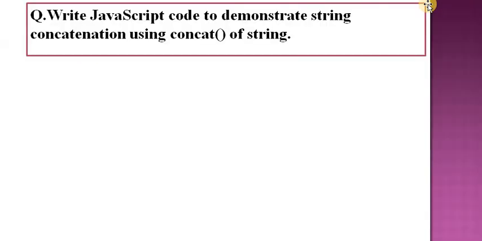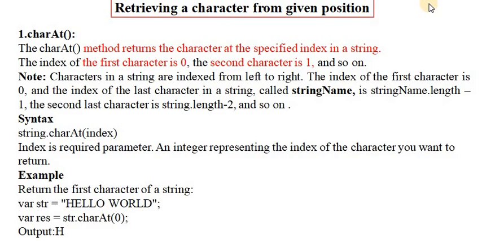Next point is retrieving a character from a given position. By using the charAt method, we retrieve or return the character at a specified index in a string. The index of the first character is 0 and the second character is 1, and so on. Note that characters in a string are indexed from left to right. It starts from left to right and the index of the first character is 0.